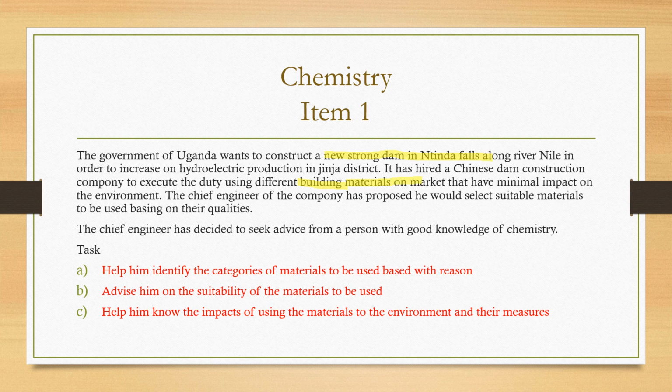So we have a new strong dam, building materials. With that, you already have a clear picture that you need building materials that can be used to construct a strong dam. On top of that, those building materials should have minimal impact on the environment. They should not be affecting the environment so much. Those are our key terms in the item. Therefore, when you read, you always identify the key terms in there. They shall always give you a clear image.